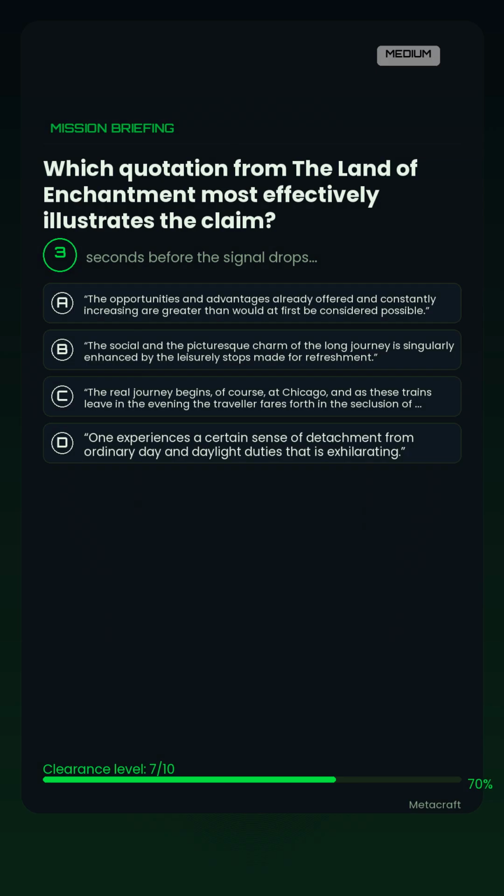Which quotation from The Land of Enchantment most effectively illustrates the claim? Option A. The opportunities and advantages already offered and constantly increasing are greater than would at first be considered possible. Option B. The social and the picturesque charm of the long journey is singularly enhanced by the leisurely stops made